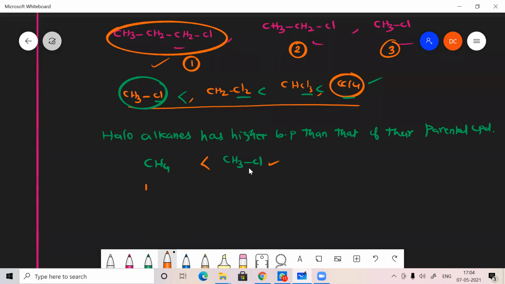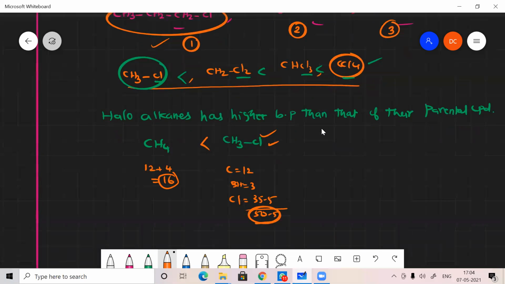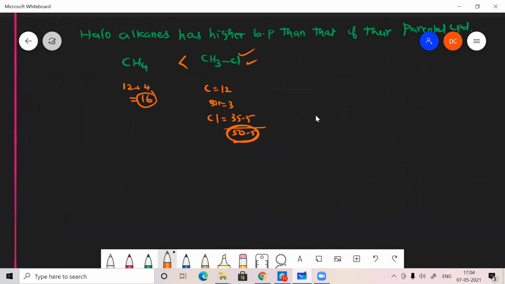For methane, carbon is 12, 4 hydrogen is 4, totally 16 is the molar mass. For CH3Cl, one carbon is 12, 3 hydrogen is 3, and one chlorine is 35.5, so 50.5 gram per mole. So the molar mass is so high that it has higher boiling point than its parental compound.